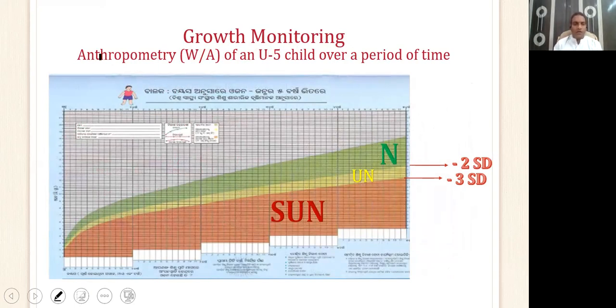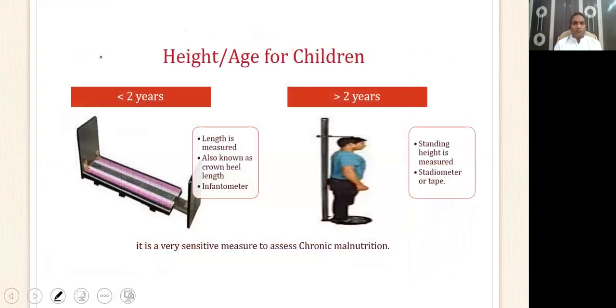As we know, the growth chart has got 3 curves in it, and based on the chart plotted, it tells about the nutritional status of the child, whether he is doing well or whether he is not doing so well and requires an improvement.